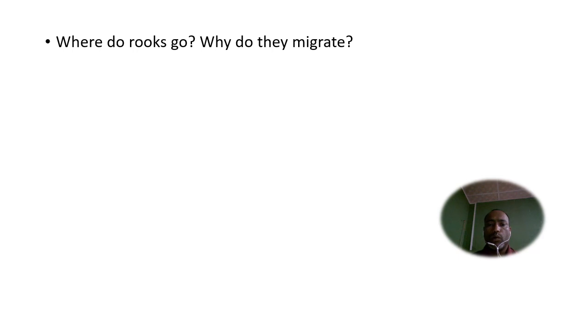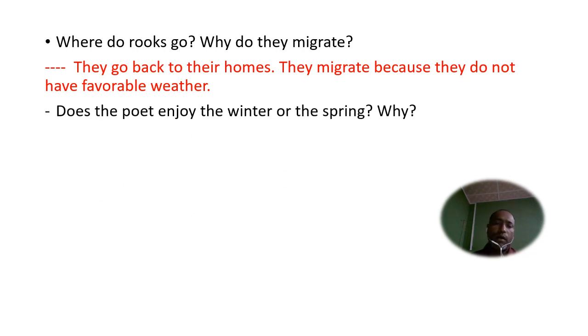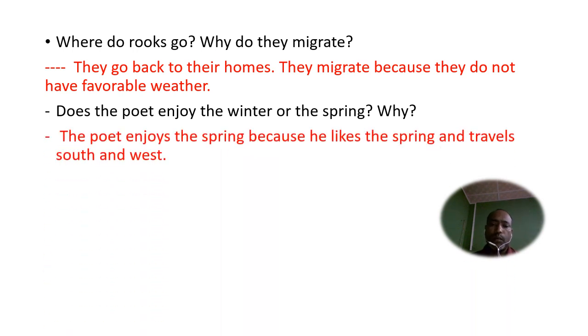Where do rooks go? Why do they migrate? They go back to their home. They migrate because they do not have favorable weather. Does the poet enjoy the winter or the spring? Why? So the poet enjoys the spring because he likes the spring and travels south and west.